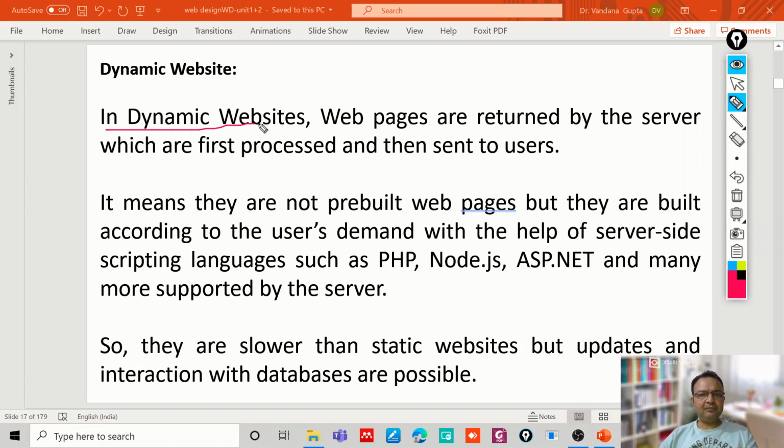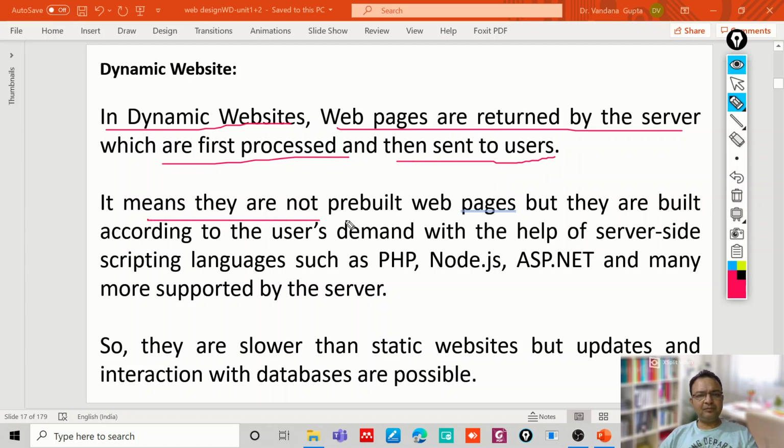In case of dynamic websites, web pages, when requested by the client, are returned by the server, but the server first does the processing, then sends that to the users in the HTTP response.